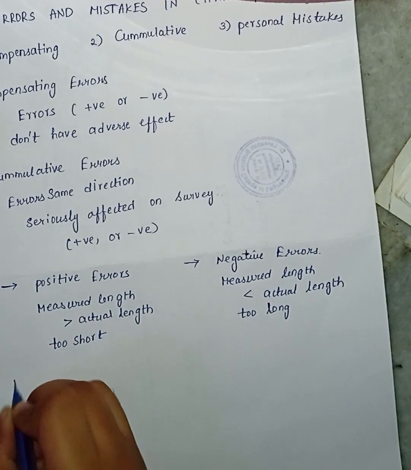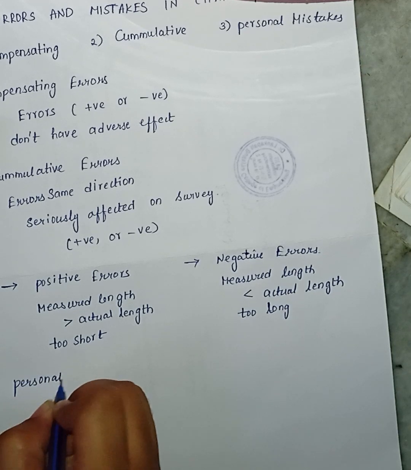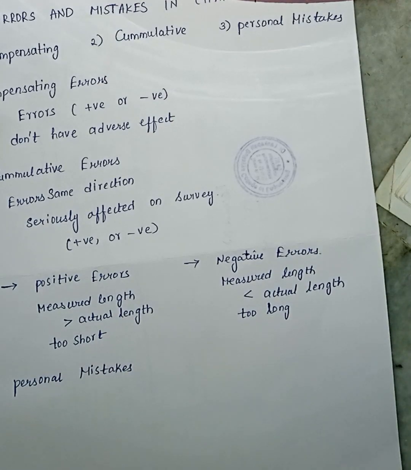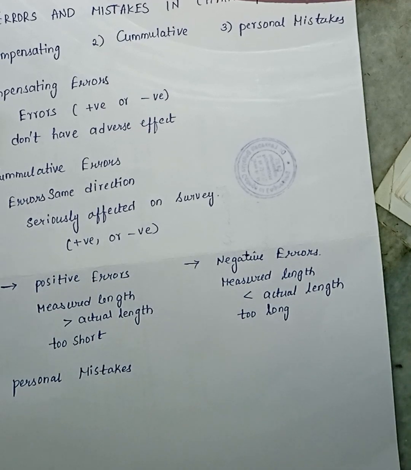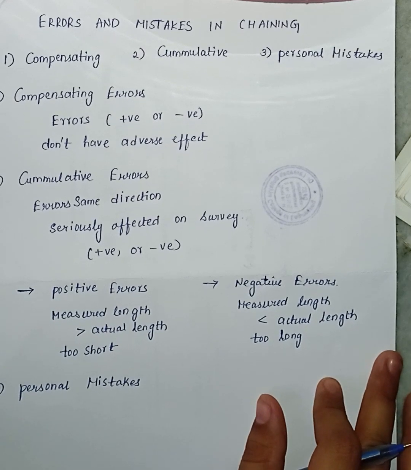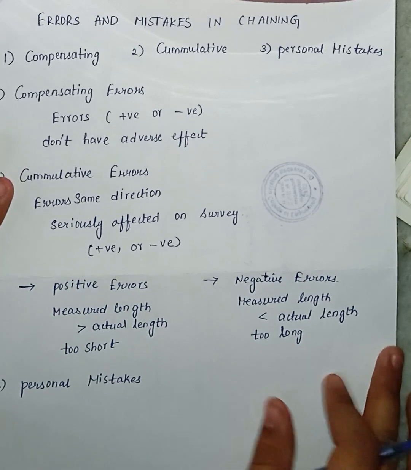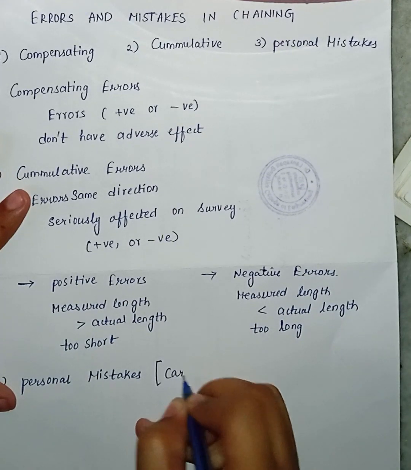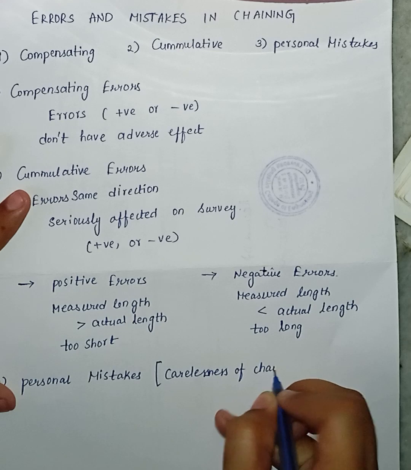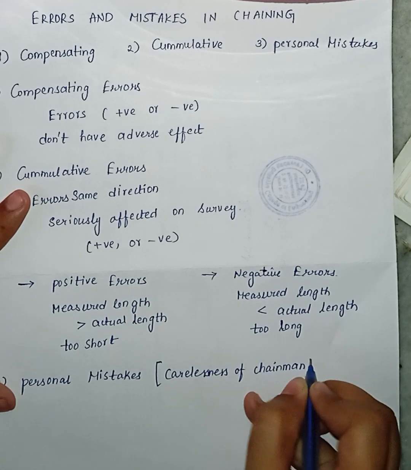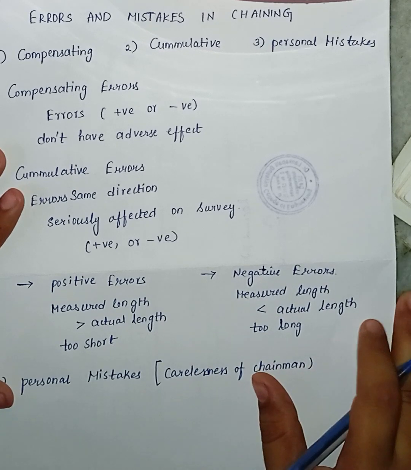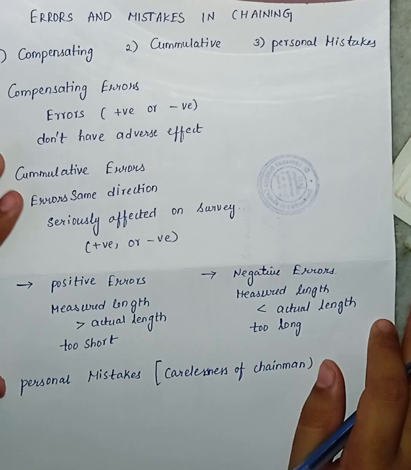And the final one is personal mistakes. Why will the personal mistakes occur? The personal mistakes may occur due to carelessness of the chainman. The personal mistakes always produce quite irregular effects. Sometimes they have more effect and sometimes they do not show a serious effect.